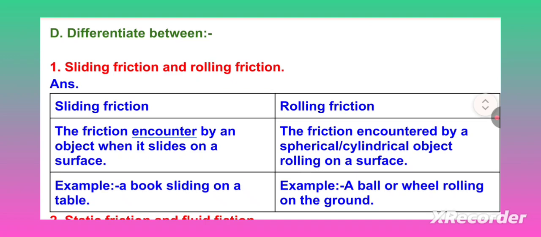Differentiate between sliding friction and rolling friction. Sliding friction: the friction encountered by an object when it slides on a surface. Example, a book sliding on a table. Rolling friction: the friction encountered by a spherical or cylindrical object rolling on a surface. Example, a ball or wheel rolling on the ground.